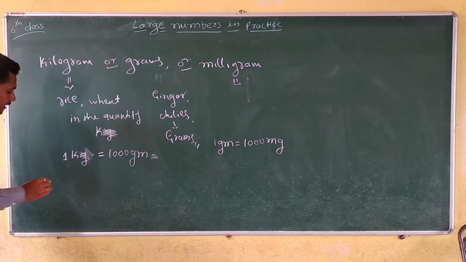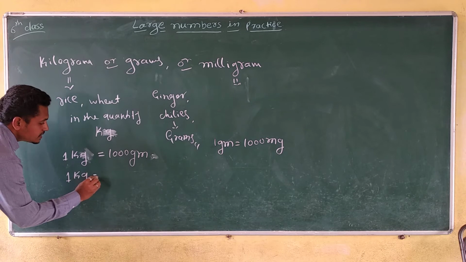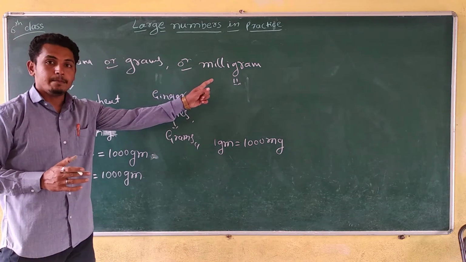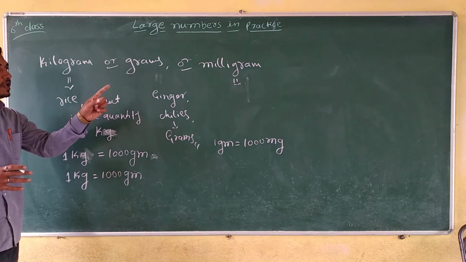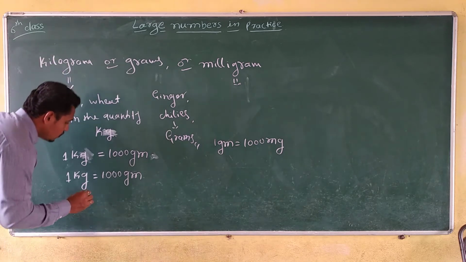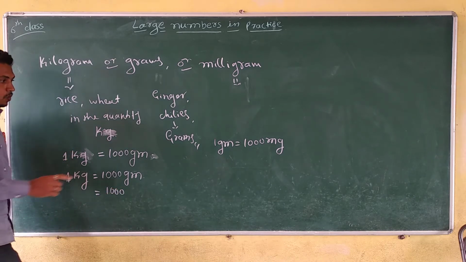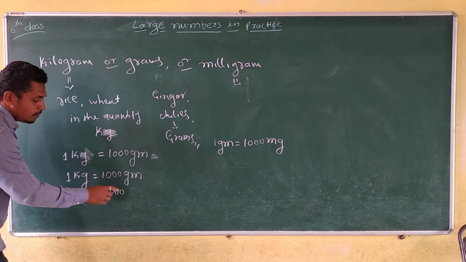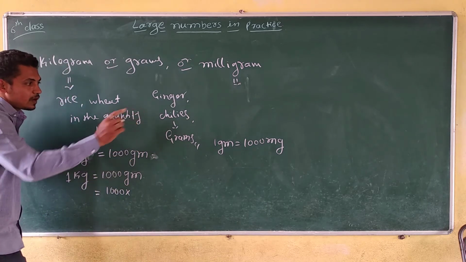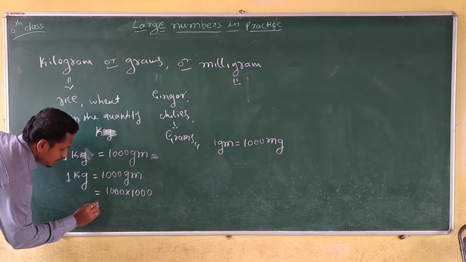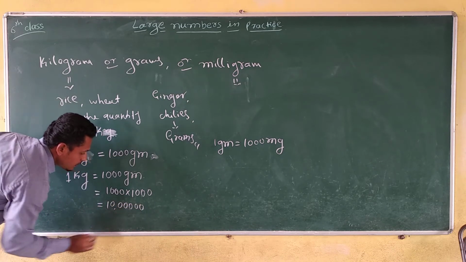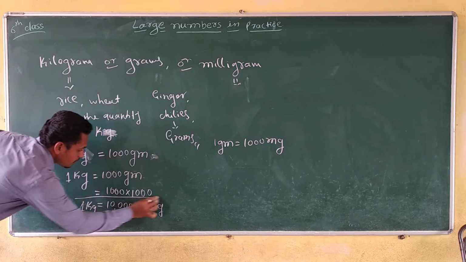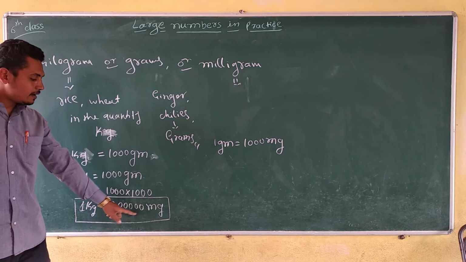Then how many milligrams make 1 kilogram? 1000 grams into 1000 milligrams is equal to 10 lakh milligrams. So 1 kg is equal to 10 lakh milligrams. Is it right?